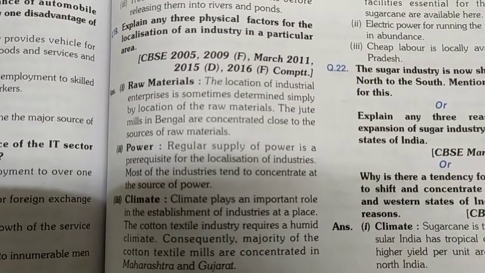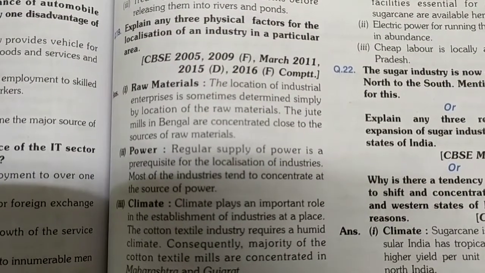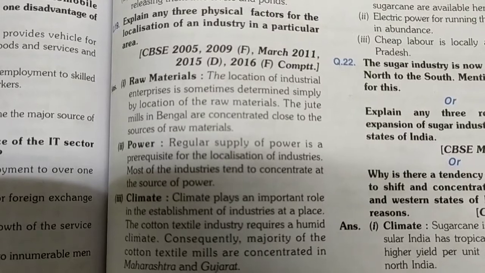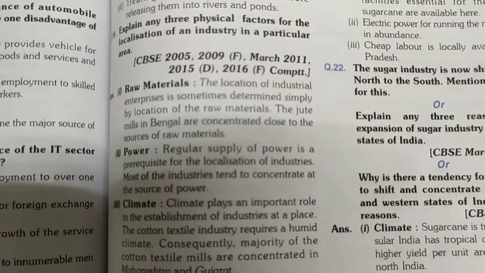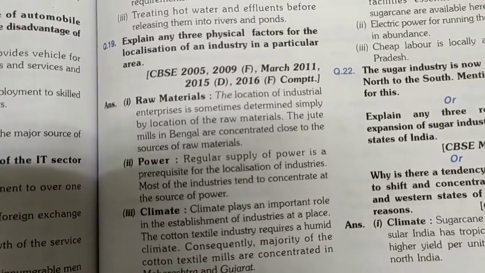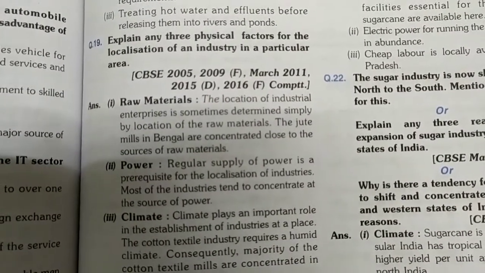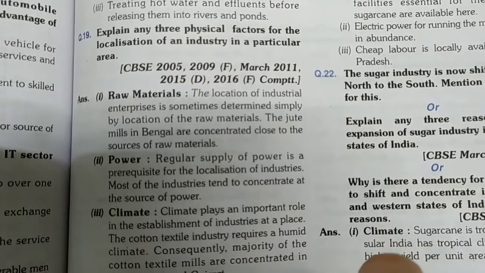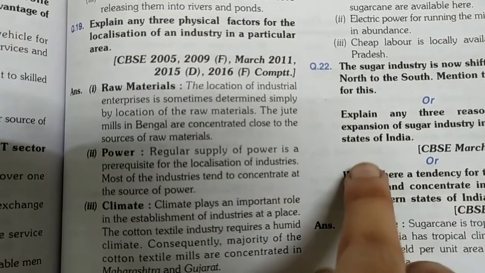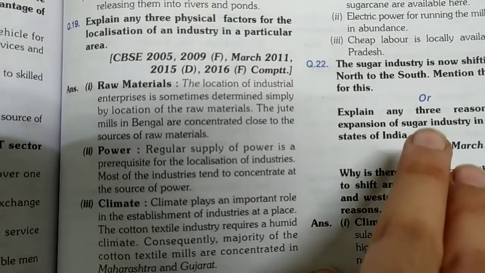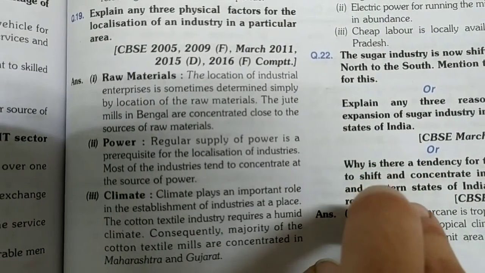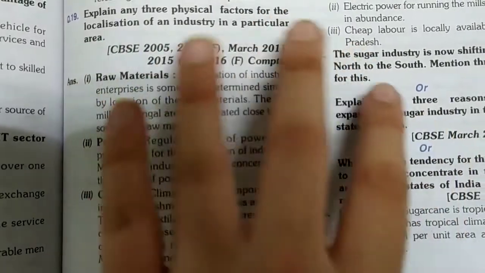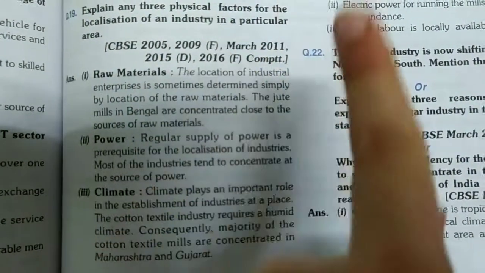So this is another 3-marker question of Geography chapter number 6, manufacturing industries. In this question we are asked to explain any 3 physical factors for the localization of an industry in a particular area. So we need to explain the factors on which an industry should be built in a particular area, that is, in what factors an industry should be built in that particular area.